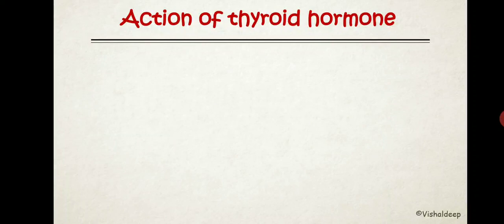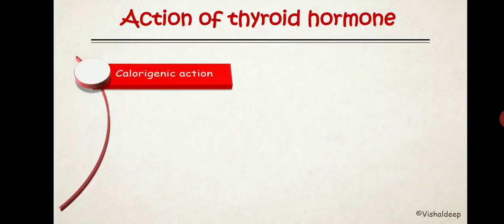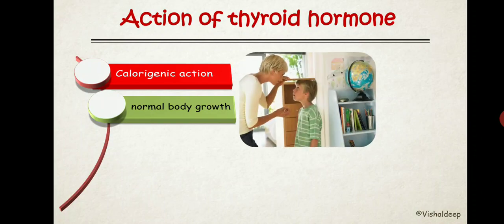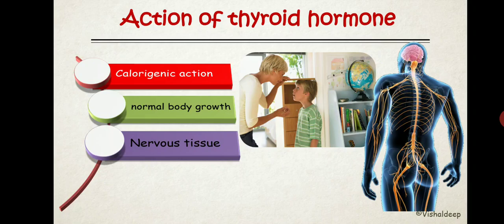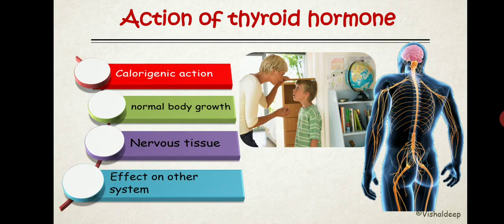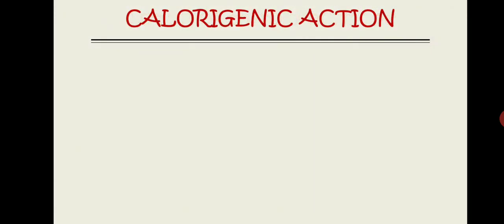In this lecture we are going to understand the different actions of the thyroid hormone. The first action is the calorigenic action. The second is the effect of thyroid hormone on normal body growth. The third is the effect on nervous tissue development, and the last is the effect on various other systems. Starting with the first, the calorigenic action.